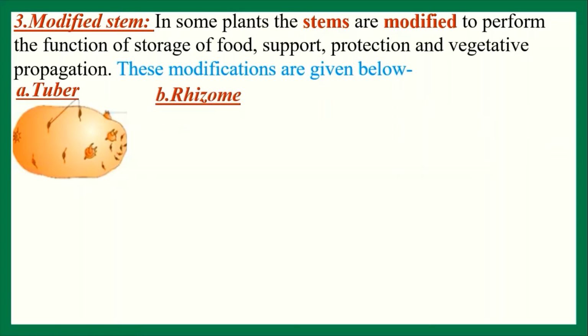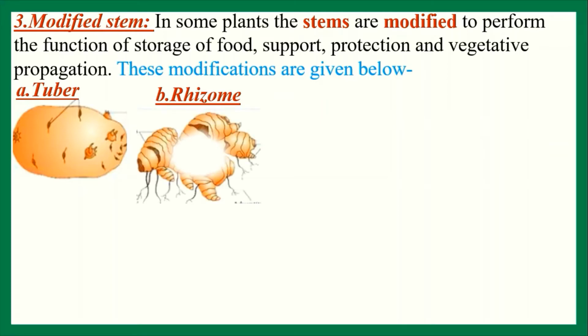Next one is rhizome. Rhizome is another modified stem. This one is a ginger. The example of rhizome is ginger and turmeric. Rhizome lies parallel inside the soil. Like stem, it bears distinct node and internode. Internode bears scale leaf and axillary bud. They become flattened and juicy by storing of food. In favorable condition, this bud grows into individual plants.